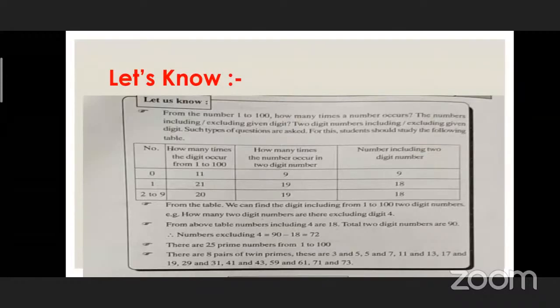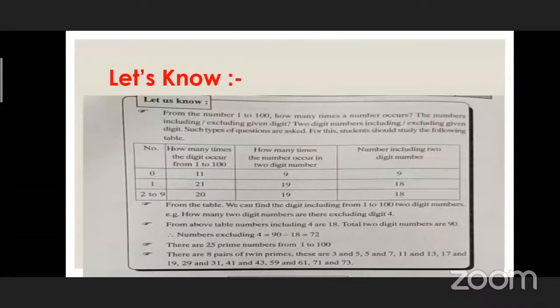Excluding means without counting digit 4. So from the above table, numbers including 4 are 18. Total two-digit numbers are 90. So what we have to do? We have to subtract 18 from 90. That means 90 minus 18 is equal to 72. Yes. Now let's see another concept.